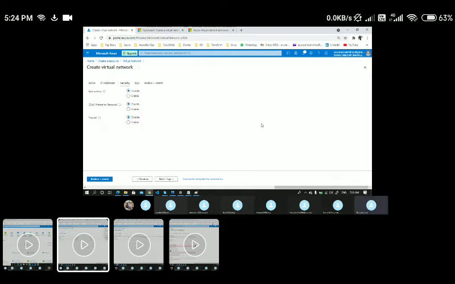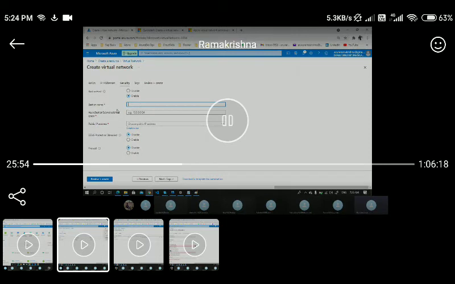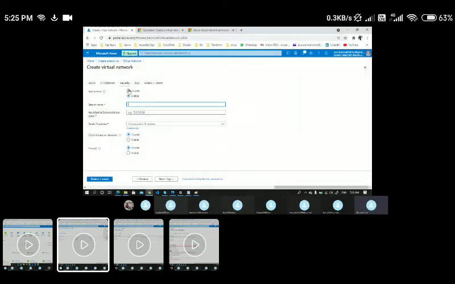Then next, go to the security. Here, while creating a VNet itself, if you want to enable a Bastion subnet, you can create it here. If you remember, to enable the Bastion subnet, we create a separate subnet called AzureBastionSubnet, with a specific IP range and a separate public IP. So if you want to create it here, you can do it.